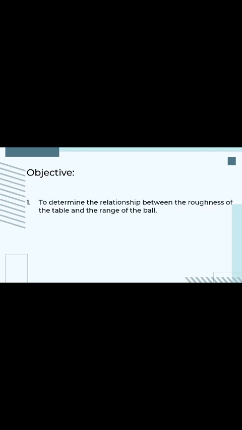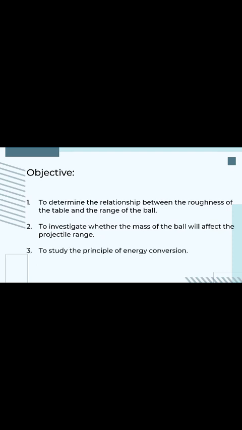Our objective of this experiment is, firstly, to determine the relationship between the roughness of the table and the range of the ball. Secondly, to investigate whether the mass of the ball will affect the projectile range. Thirdly, to study the principle of energy conversion.